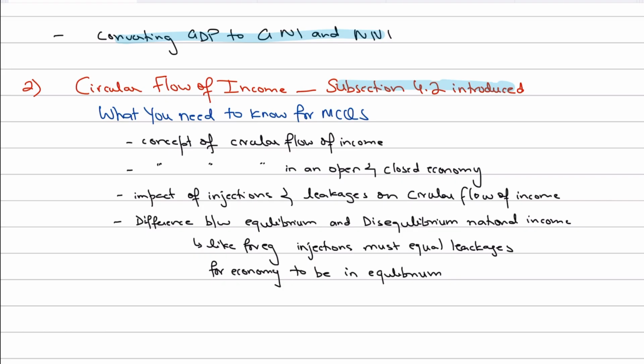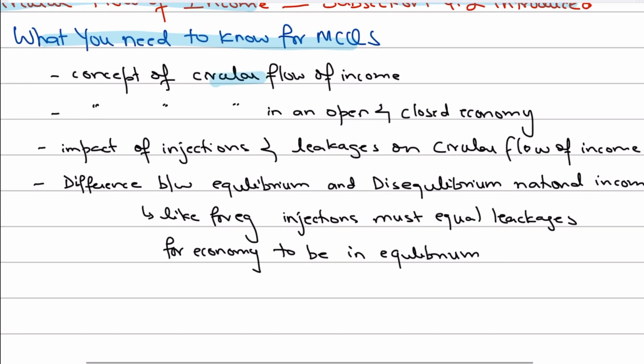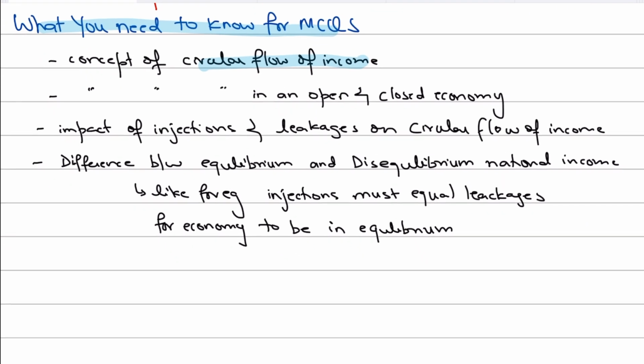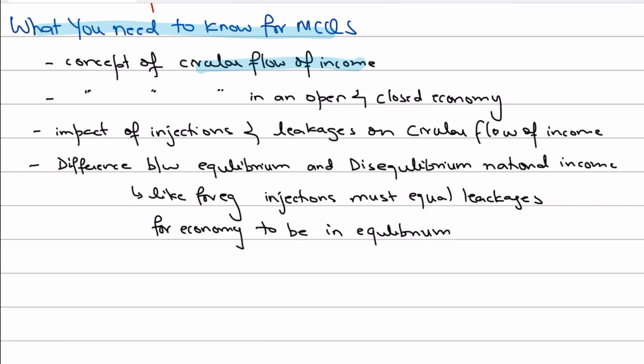Okay, guys. Now, another section, subsection 4.2, was introduced under the macroeconomic heading, known as circular flow of income. This has been introduced this year under the AS syllabus. So what you need to know for MCQs is the basic concept of circular flow of income. They could test you in MCQs regarding the concept of circular flow.